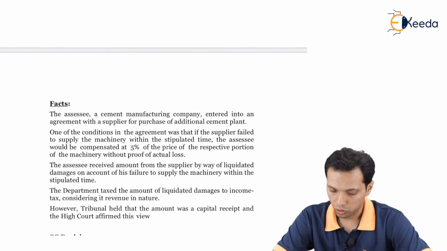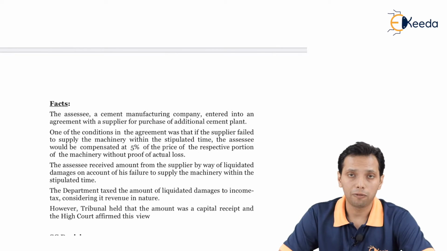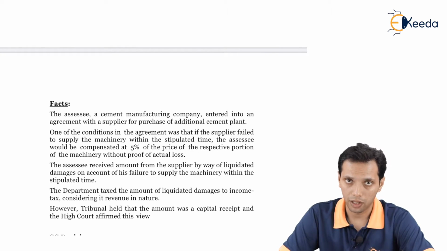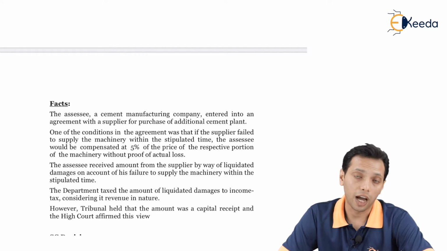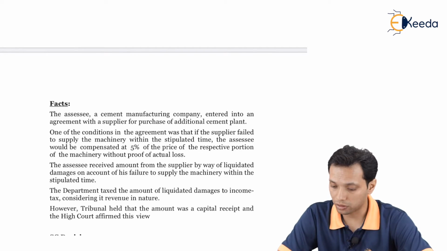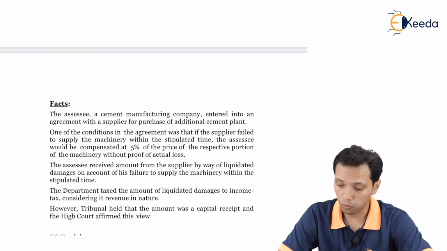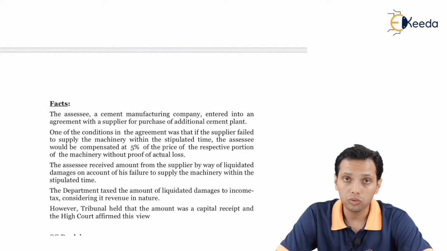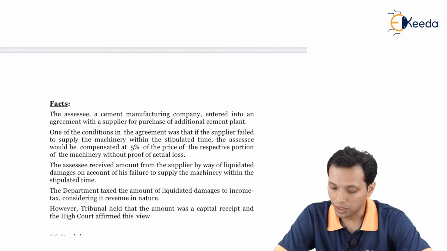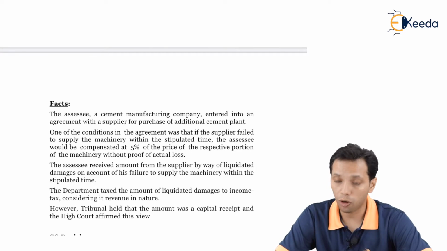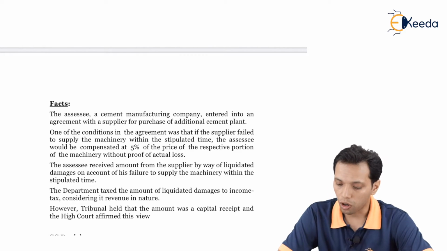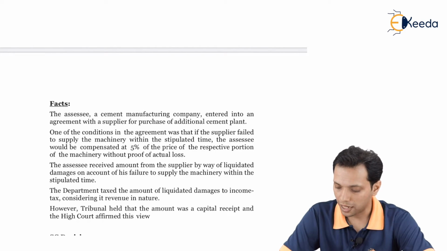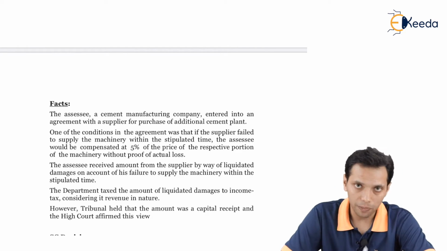of actual loss. So in this case, if the supplier fails to supply the machinery on time, then a hypothetical or notional loss of 5% will be calculated without proof of actual loss, and 5% of the price of the machinery needs to be compensated by the supplier to the SSC. So the SSC received an amount from the supplier by way of liquidated damages on account of his failure to supply the machinery within the stipulated time. So these liquidated damages were paid by the supplier to the SSC.